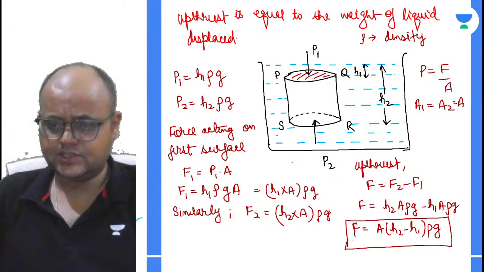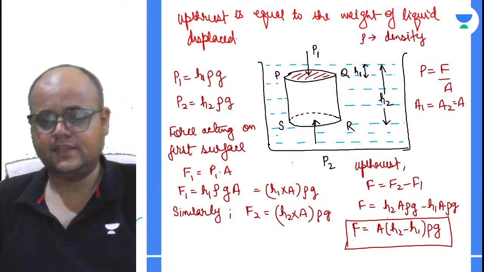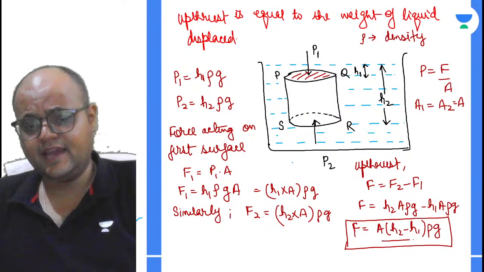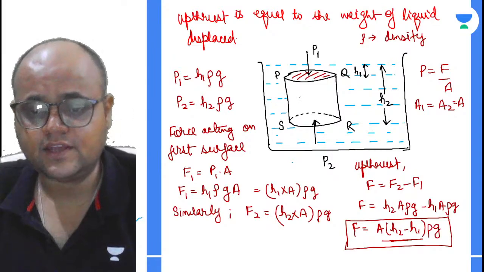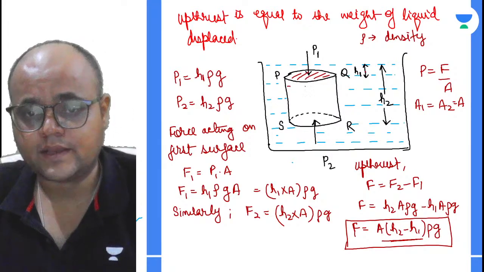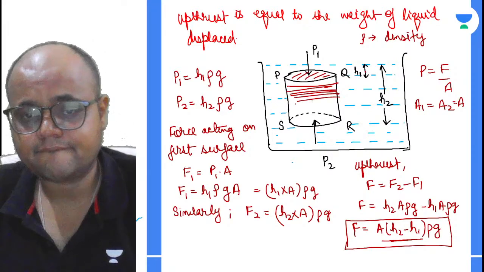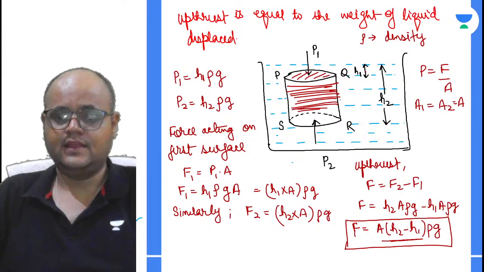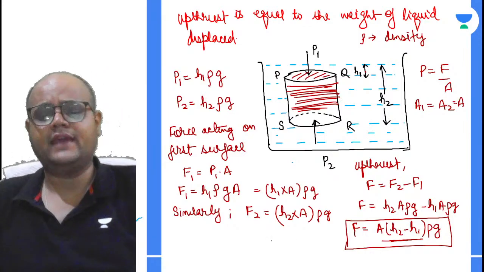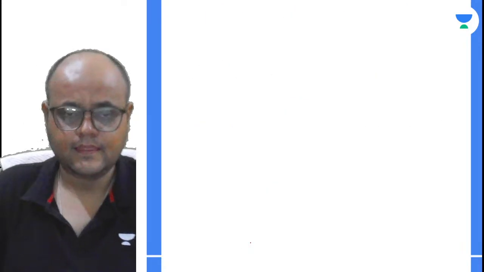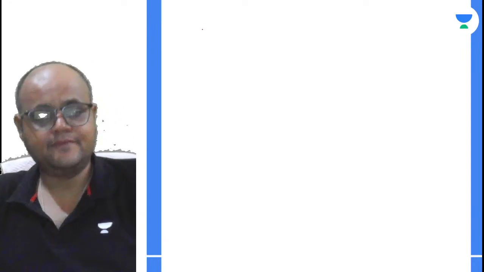It's very, very logical. Now tell me one thing, बच्चों. What is area into this? भाई, what is H2 minus H1? अगर आप ध्यान से देखो, H2 minus H1, ये एरिया ही तो मिल रहा है आपको. H2 minus H1 को जब A से multiply कर दोगे तो what will you get? Let me write it again.